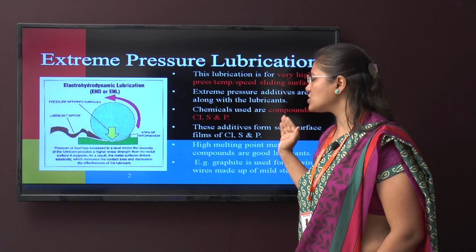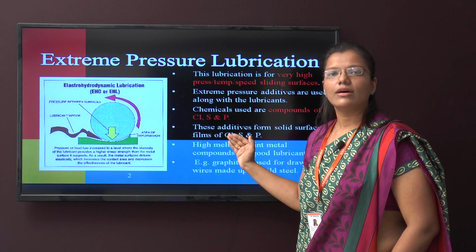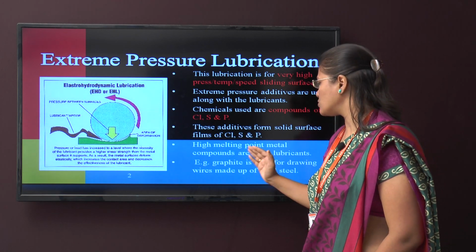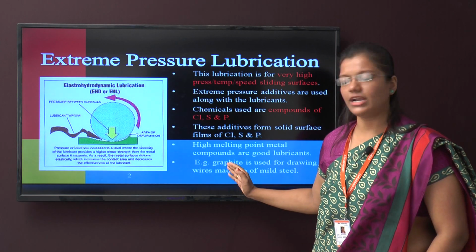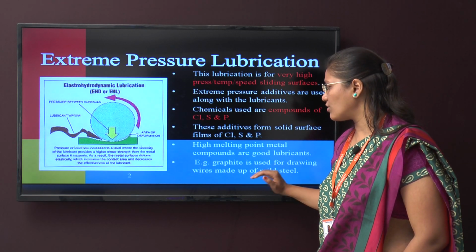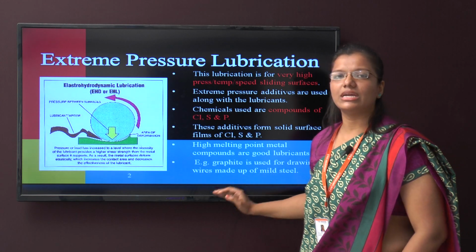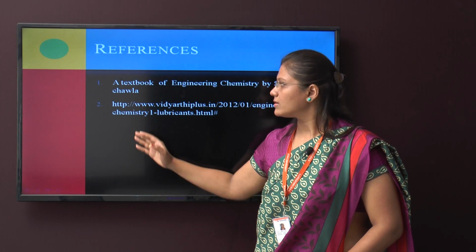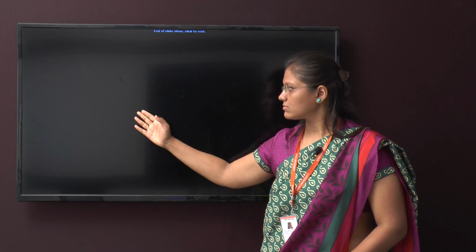These additives form solid surface films of chlorine, sulfur and phosphorus. Metal compounds with a high melting point are good lubricants. For example, graphite and molybdenum disulfide for drawing wires made of mild steel. Here a very high pressure will be there and therefore we are going to use it.